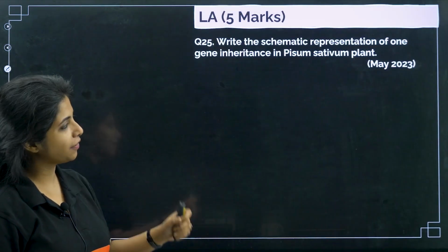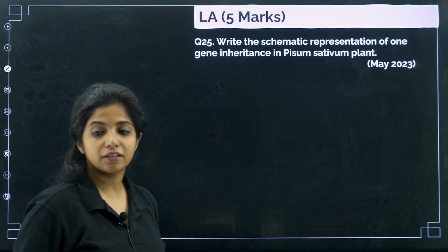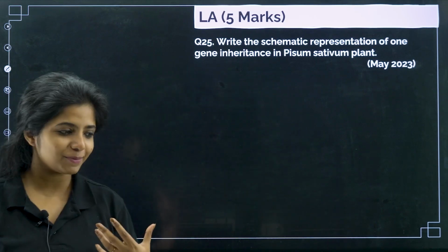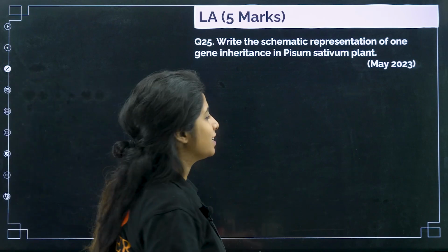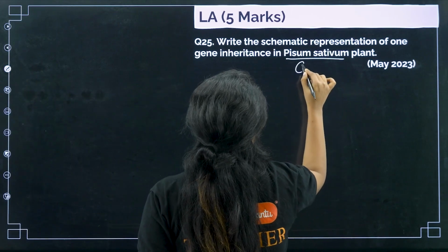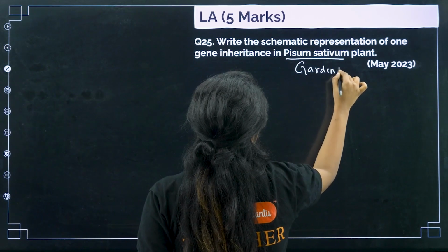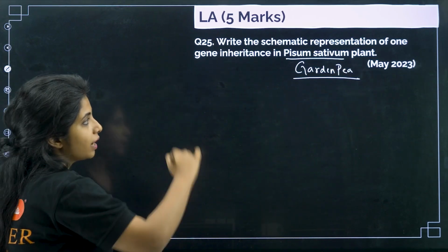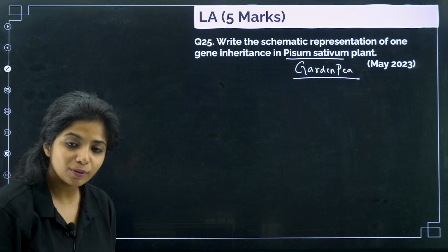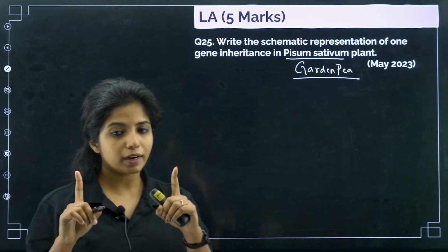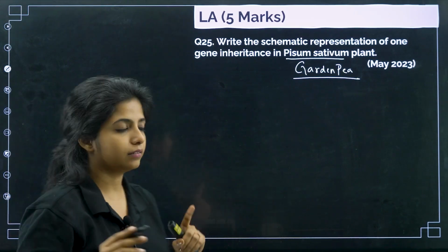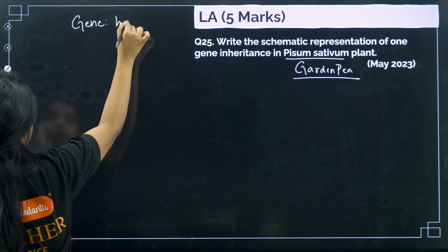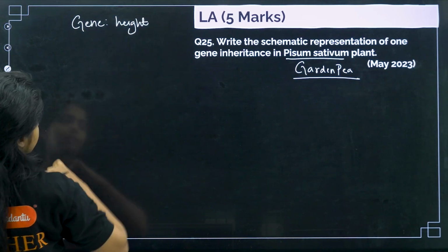The last question that we have is, write the schematic representation of one gene inheritance in Pisum sativum. What is Pisum sativum? The garden pea plant. Now schematic representation, as in you have to write the whole thing and you have to explain. How will you explain? One gene inheritance. You're talking about just one gene. For example, gene for height. What gene are you considering, children? This gene is for height.